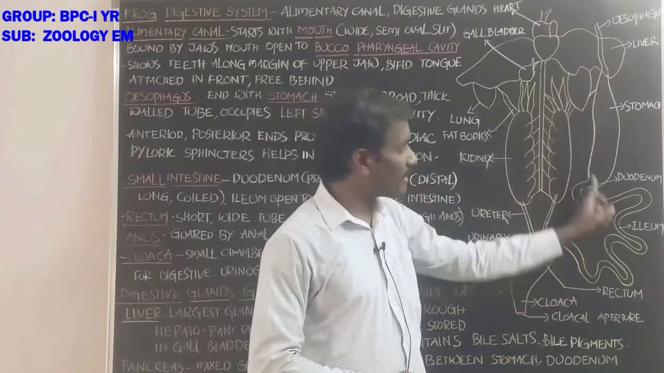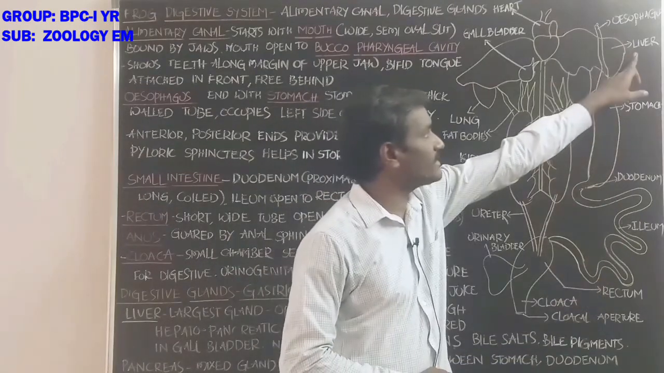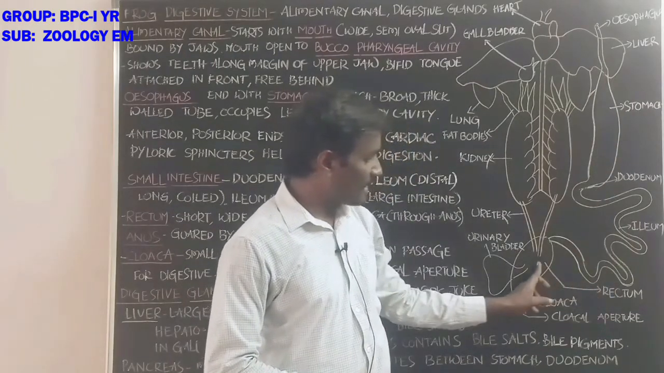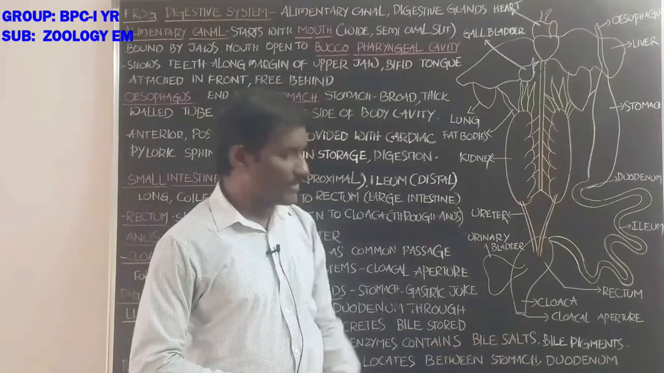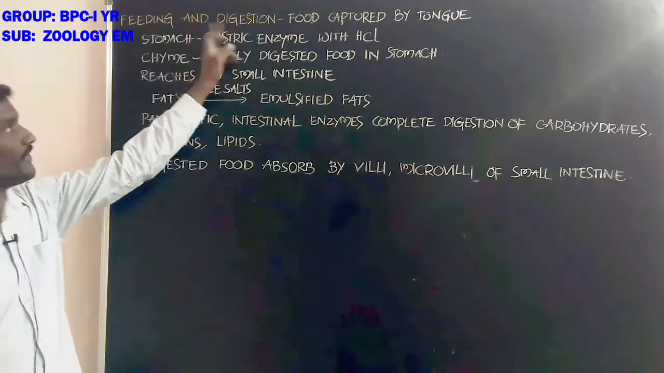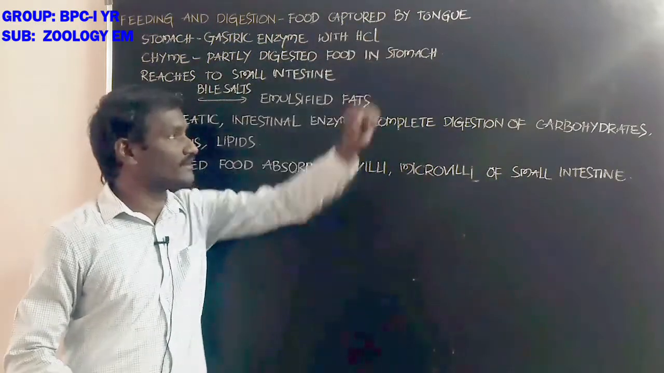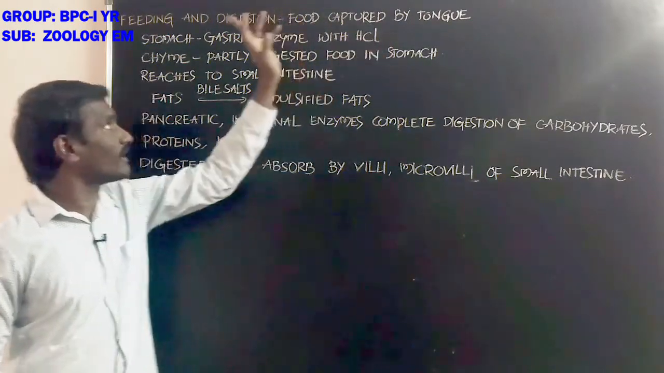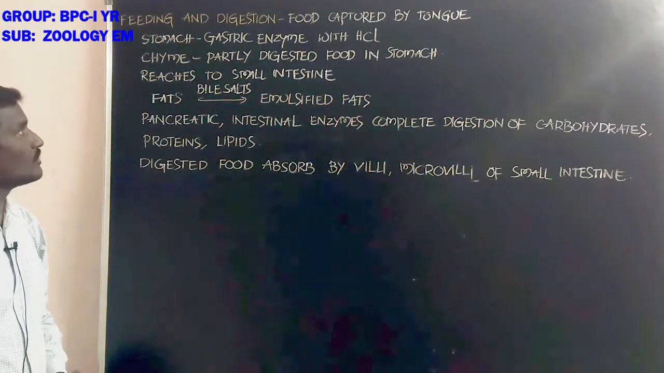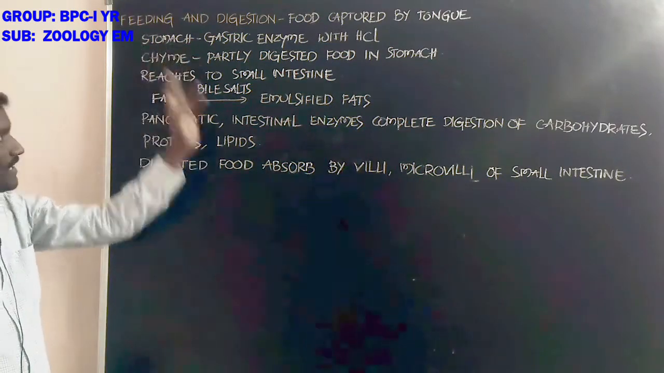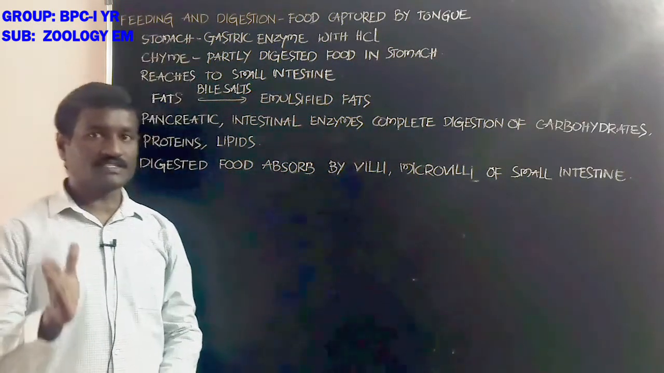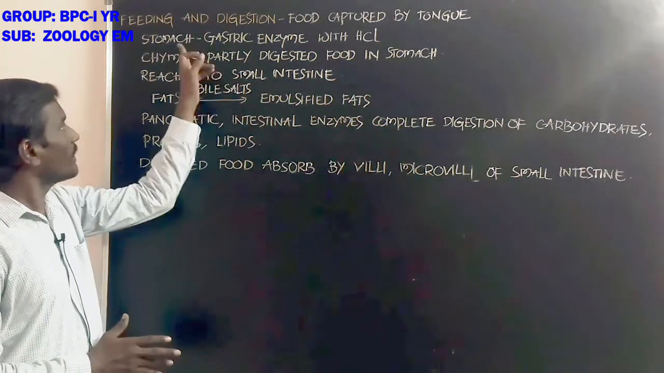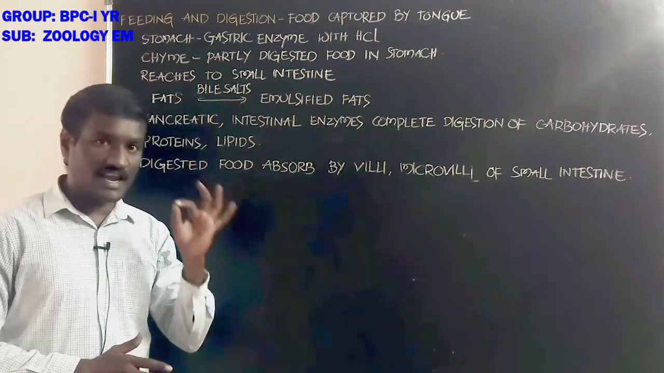Student, it is the part of the digestive system: esophagus, stomach, duodenum, ileum, and another one is the rectum, cloaca. Okay, feeding and digestion. In feeding, food is captured by the tongue. Tongue is the organ for capturing of the food. Next, student, food enters into the stomach. Wall of the stomach secretes gastric juice by the gastric glands.